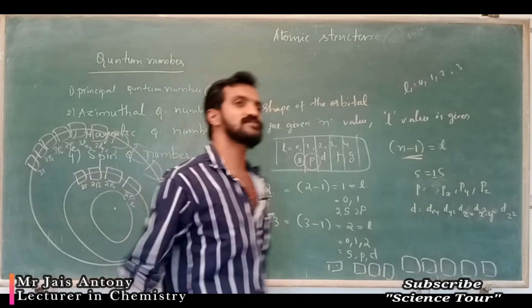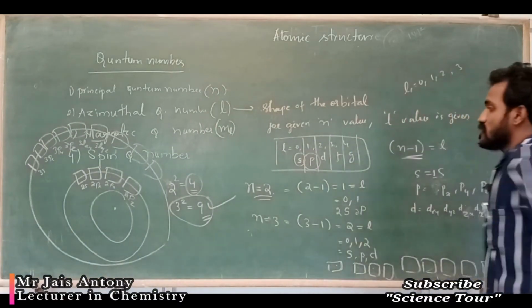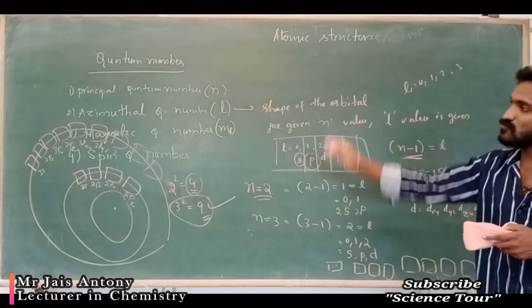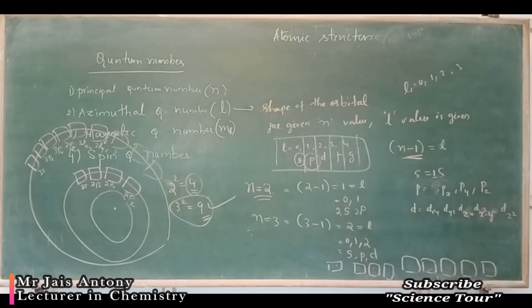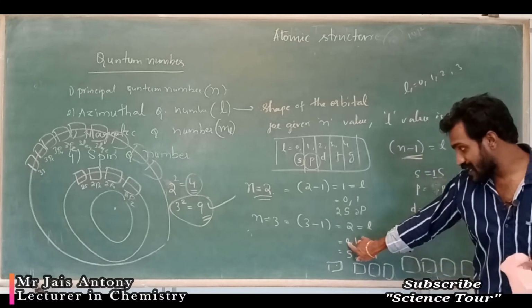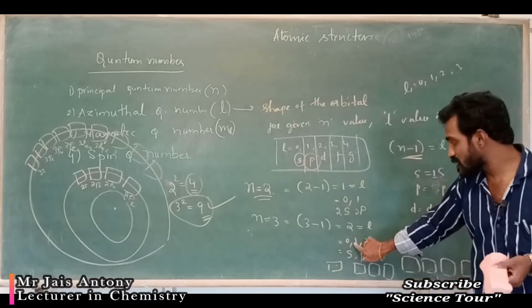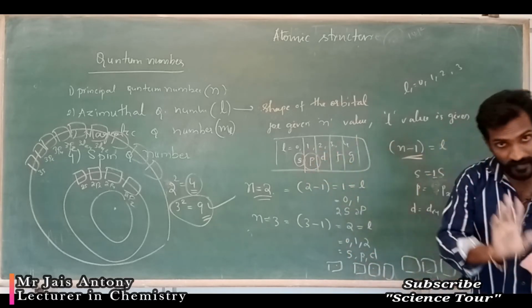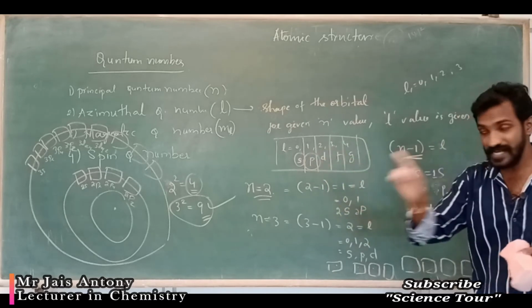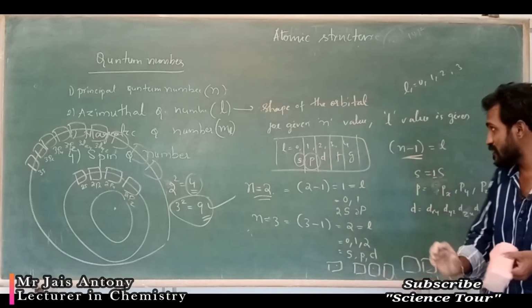Total 9 orbitals. So this you can find out using the azimuthal quantum number. Okay. Don't get confused. Here number 0 represents the s orbital, number 1 represents the p orbital, number 2 represents the d orbital. From where are you getting the number?